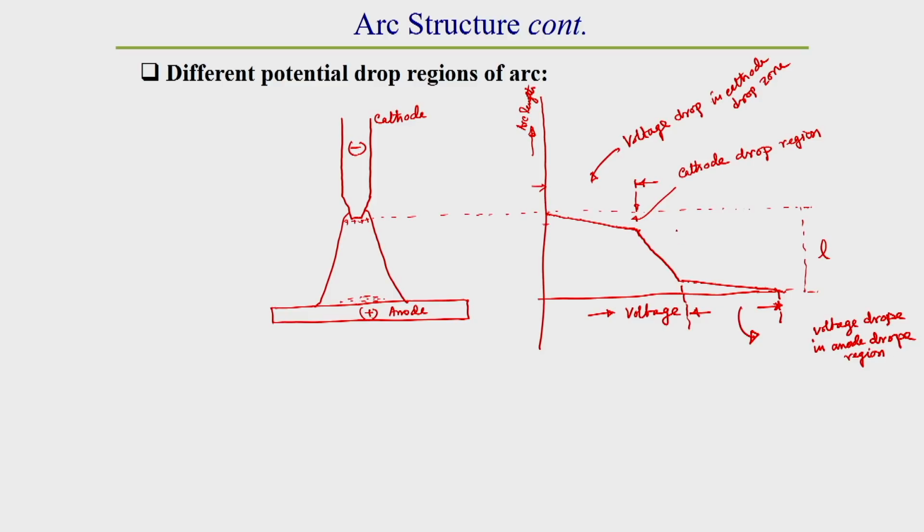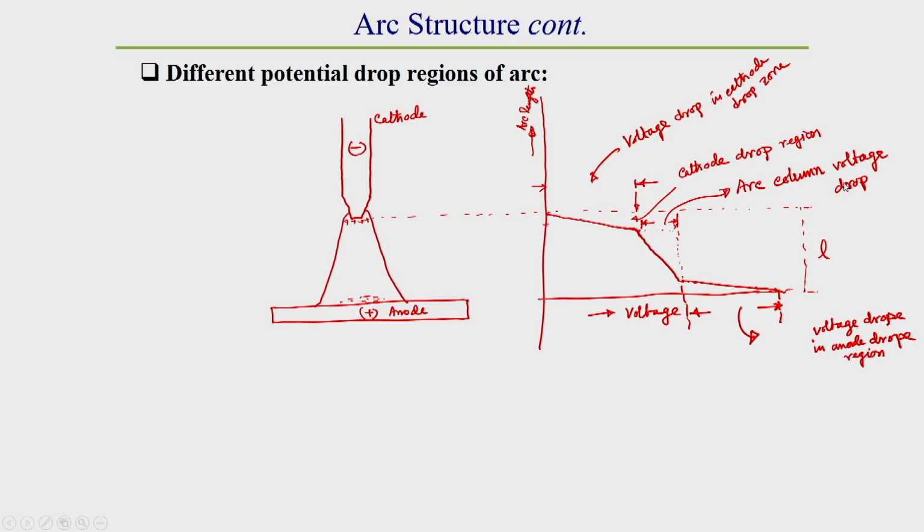The voltage drop we observe from here to here is called the arc column voltage drop.